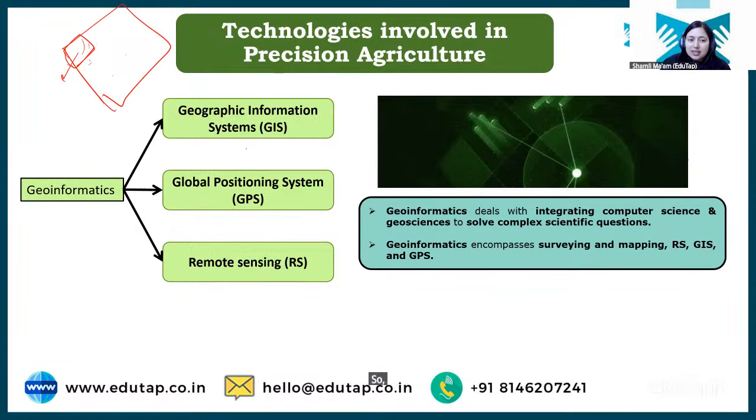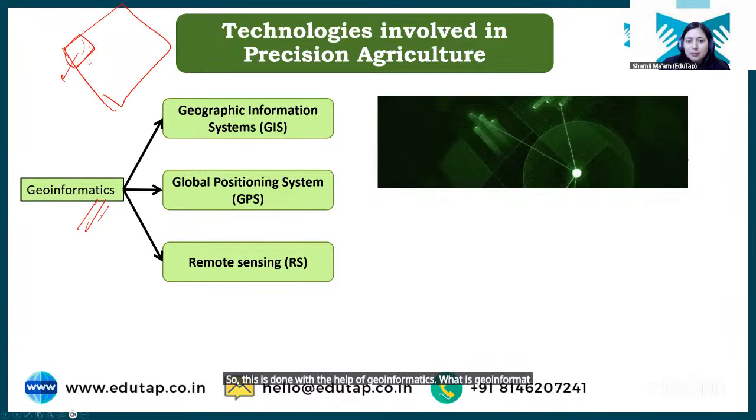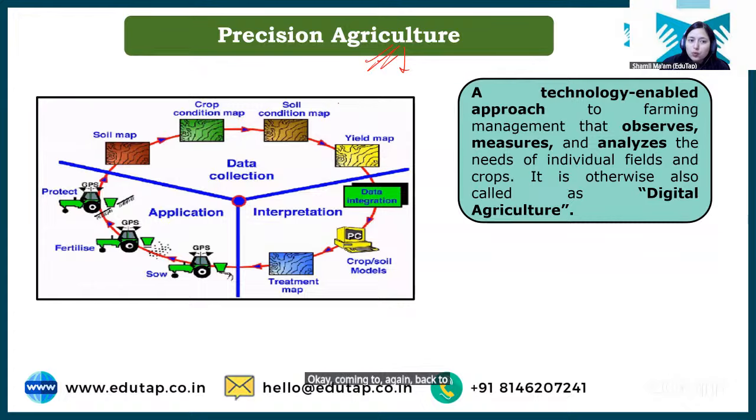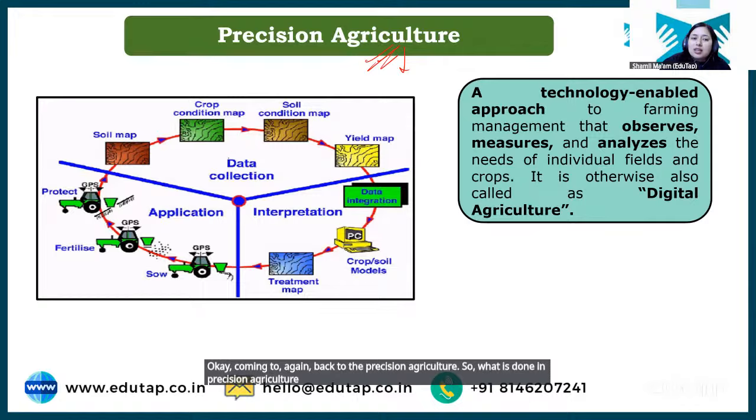So this is done with the help of geoinformatics. What is geoinformatics? Coming back to precision agriculture, what is done in precision agriculture? The data is collected for the field. Different data will be collected.